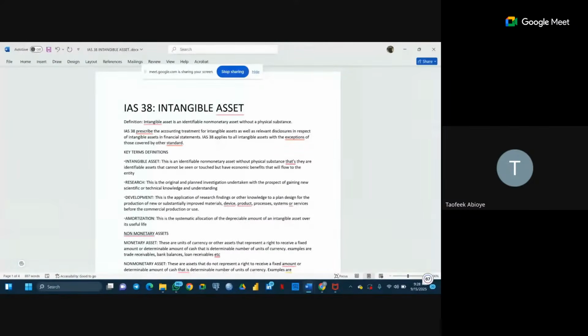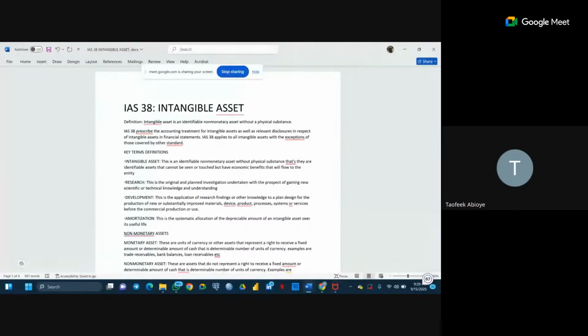An intangible asset is an identifiable non-monetary asset without a physical substance. That is, it will be something that we can't see with our eyes, not to talk of having a physical substance that we can touch and identify directly. However, it exists and it's something that we can actually determine the value of. So intangible assets are identifiable non-monetary assets.